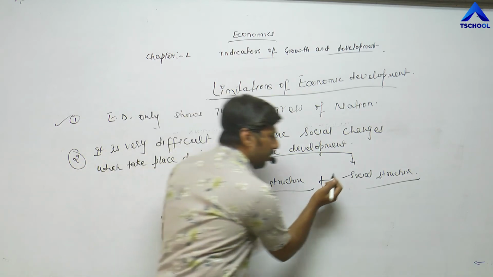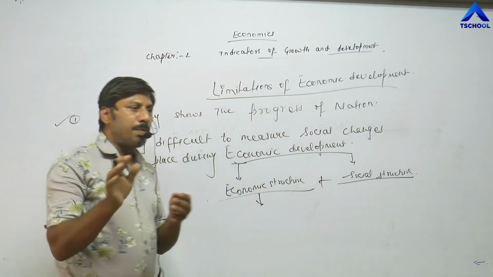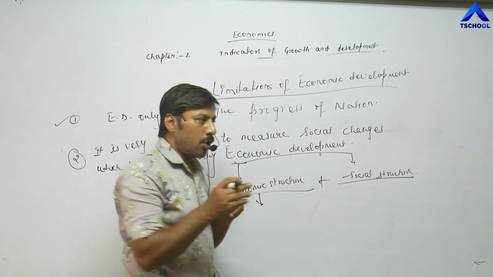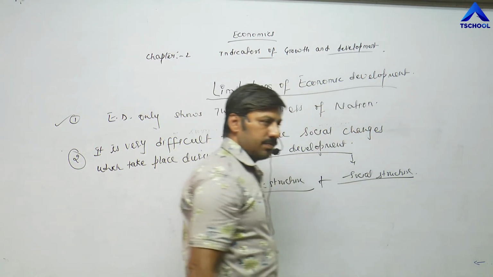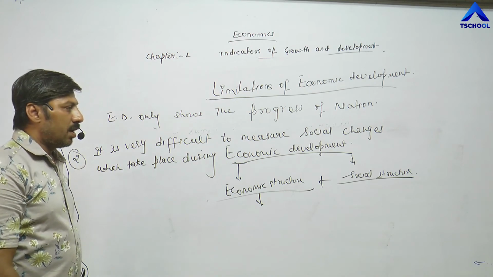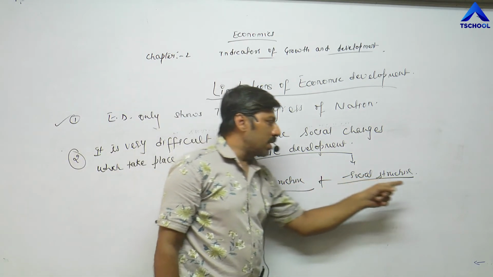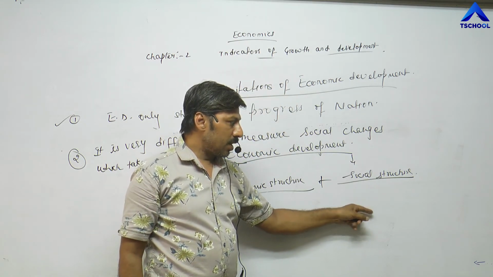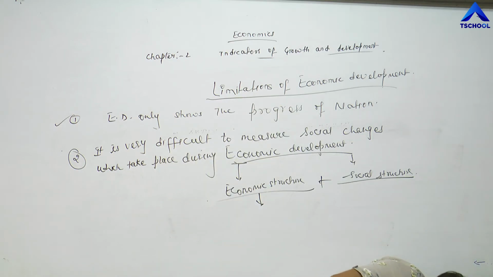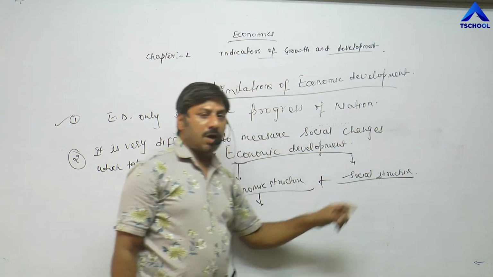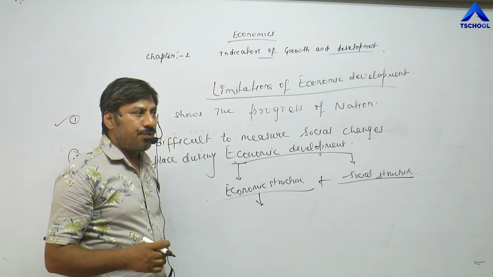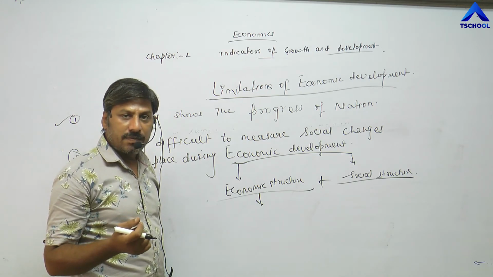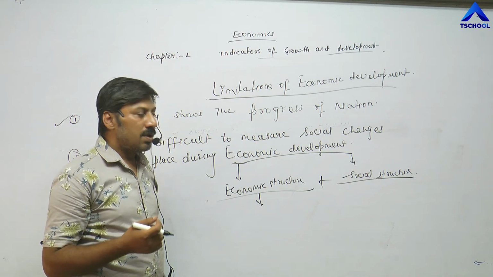For example, due to migration of a part of the population from rural area to urban area in order to get better job opportunities, once they shift from rural to urban area, they leave various social labels, old thinkings, orthodox thinkings, traditions, customs, superstitions.